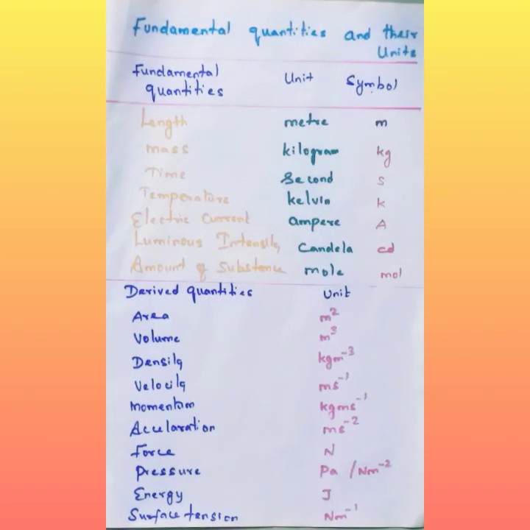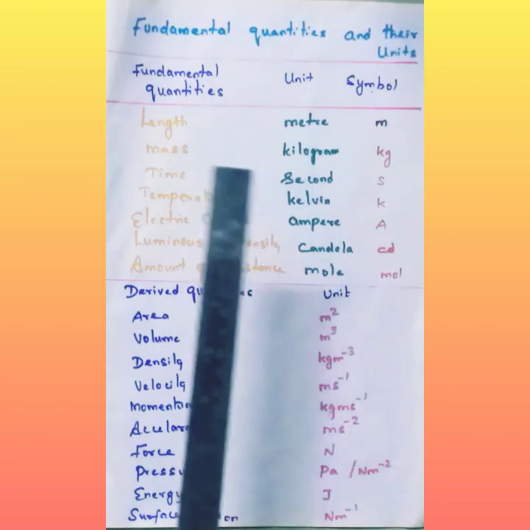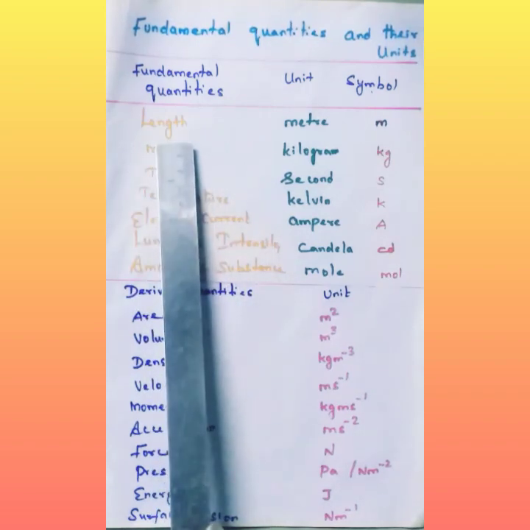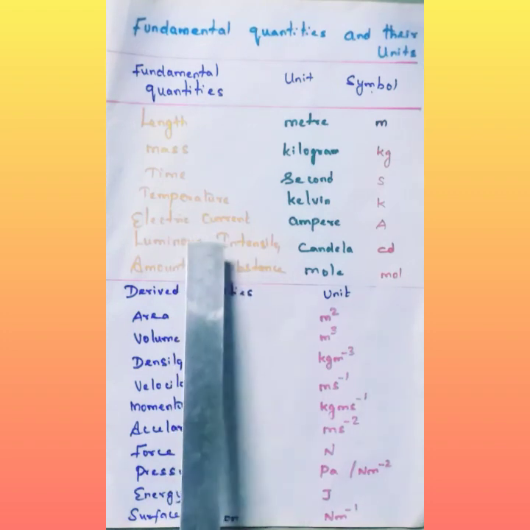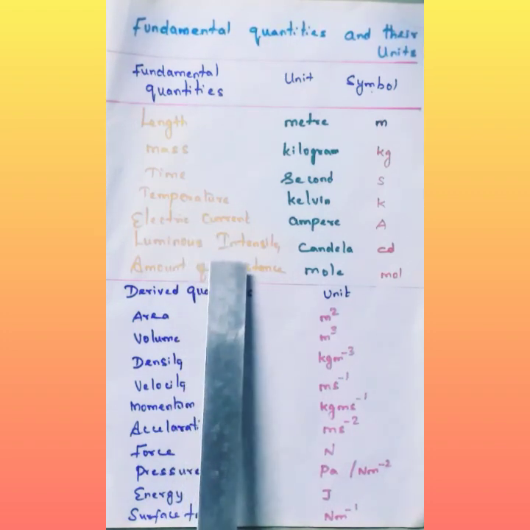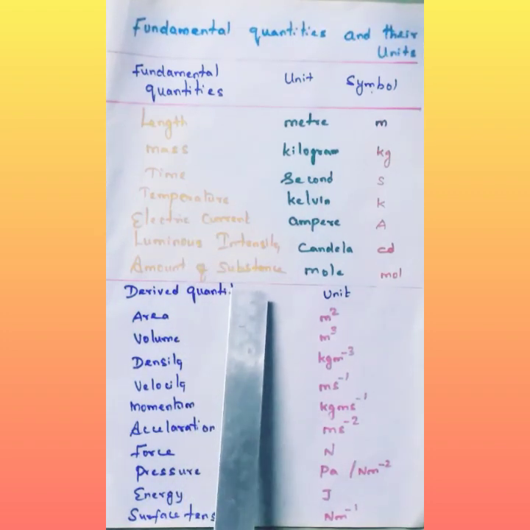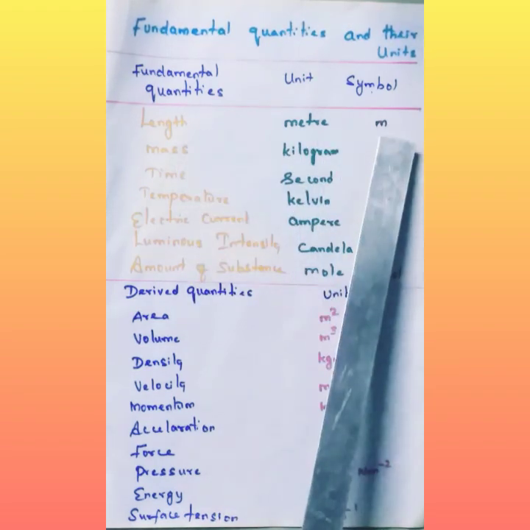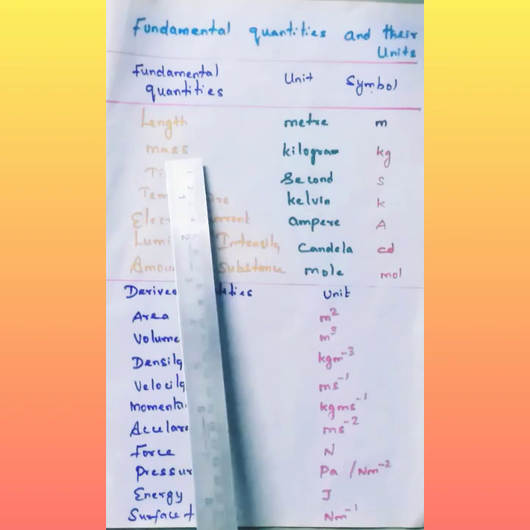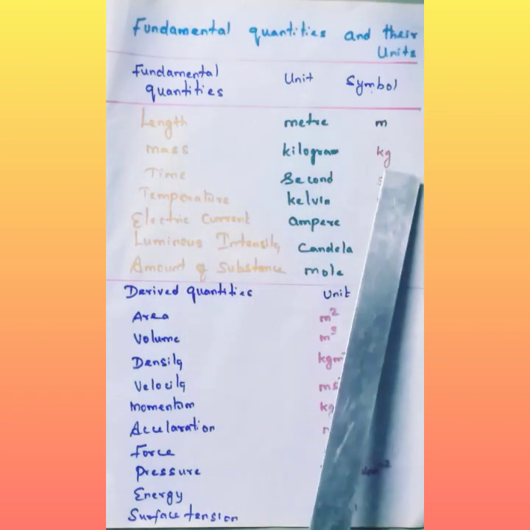Now we are going to see the fundamental quantities, their units and their symbols. These are the basics, and we have to keep them in mind. The fundamental quantities are length, mass, time, temperature, electric current, luminous intensity and amount of substance. Length is meter, m. Mass is kilogram, kg.